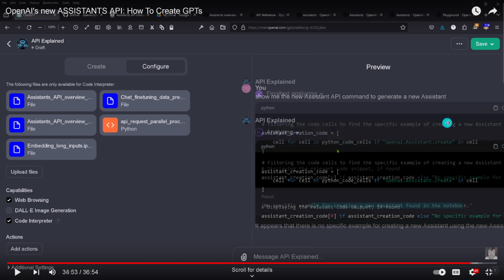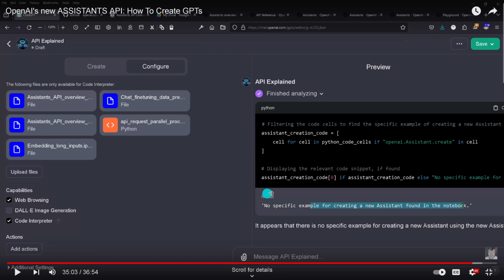And the result of this was, it said there's no specific example of creating a new assistant found in the notebook, which is factually wrong, because in the last 30 minutes of this, or the first 30 minutes of this video, I showed you, when we went through the complete API documentation of the new assistant API, contrary to the chat completion API from last time, that there is the solution. Very prominent is the solution over there.